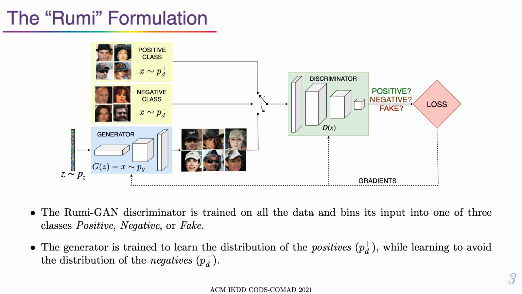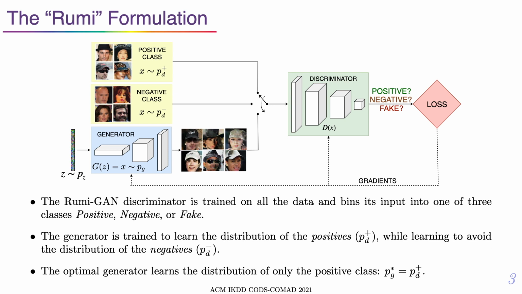The generator, on the other hand, is influenced by the discriminator to learn the positive class distribution while ignoring the negative class. Intuitively, while the discriminator can be fooled by either positive or negative class samples, the loss function is such that it is easier to confuse the discriminator with positive class samples as opposed to the negative class ones. The result is an optimal generator whose distribution matches perfectly with that of the positive class PD+.